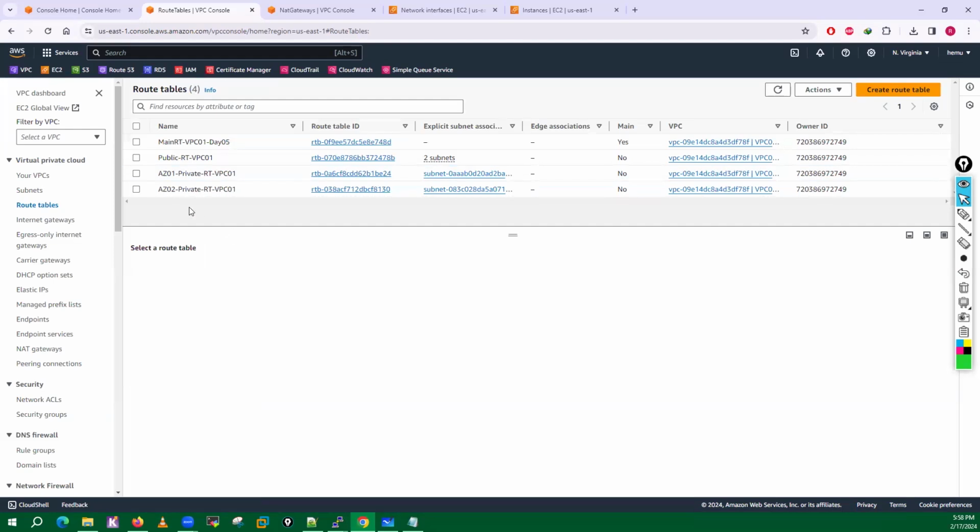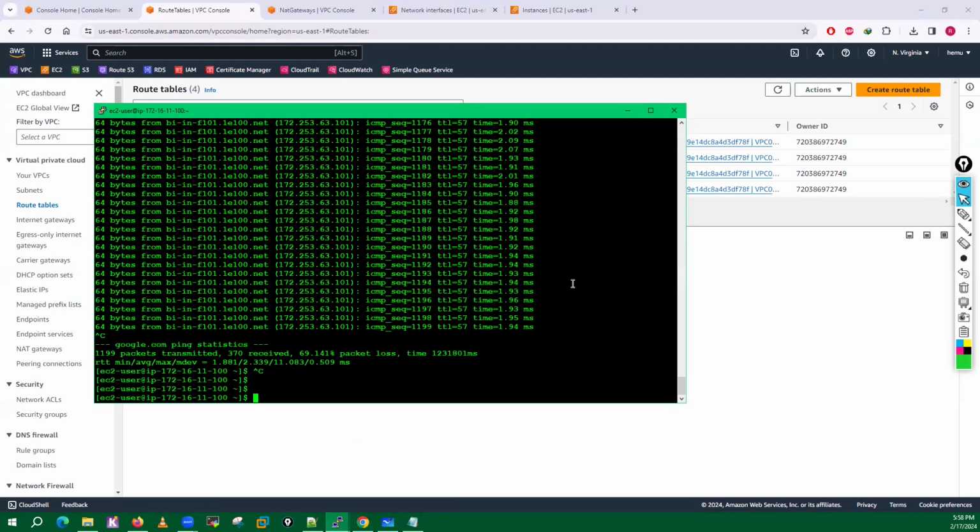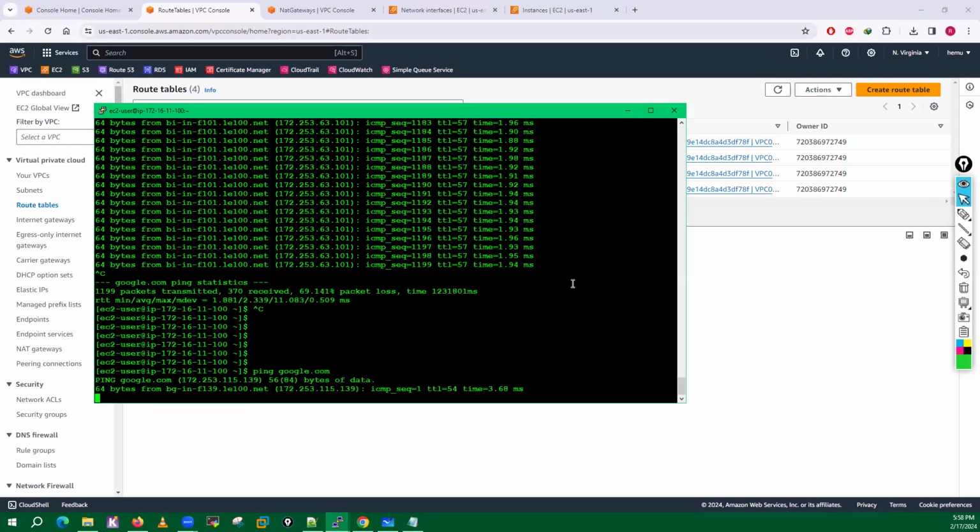If you have subnets in 3 availability zones, then you can create 3 route tables. You can create 3 NAT gateways. I hope, guys, you understood this HA concept, how you can make a highly available setup with the help of NAT gateways. So if one of the AZs is failing, you have another AZ from where you can still do the communication, right? Now if you can see, traffic is still going on.